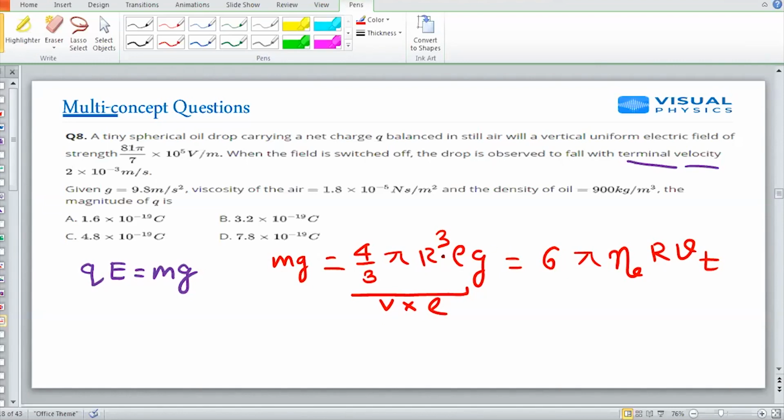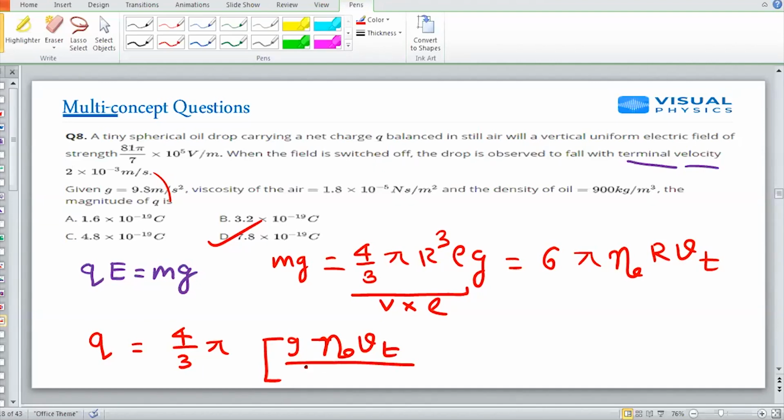The calculation part is your headache. I'm not going to do that. I'll just take the answer because you have to know the Q. My Q will be 4 by 3 pi into (9 eta Vt by 2 rho g) whole to the power 3 by 2 into rho into g by E. Now you put every value, everything is given in the question, and we will come to that answer.